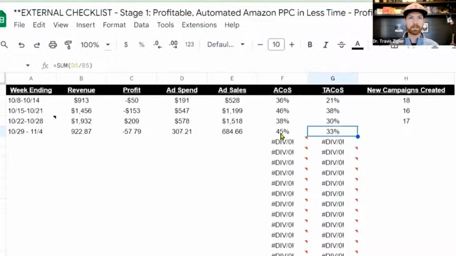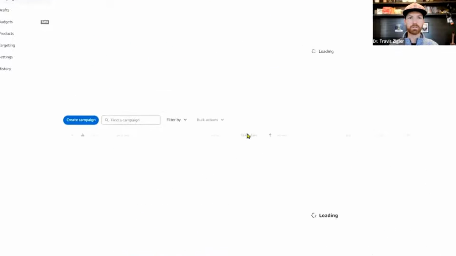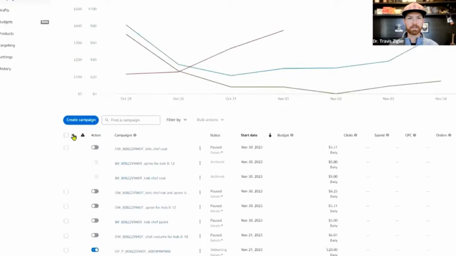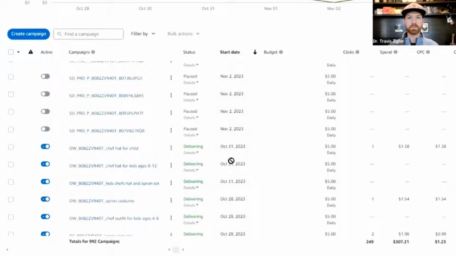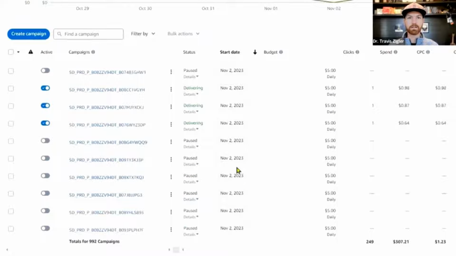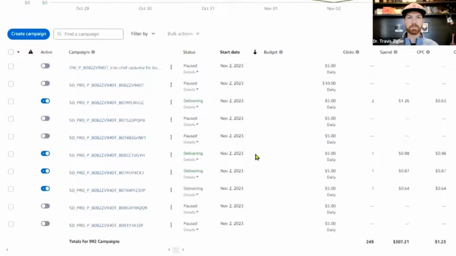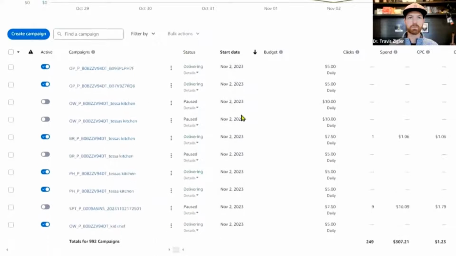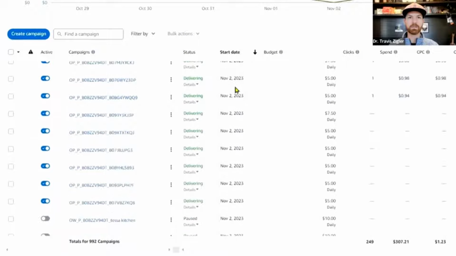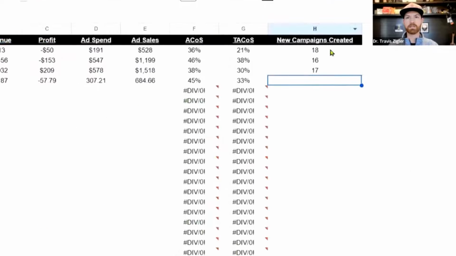So you can see it calculates our ACoS, our TACoS, and then we can go in to see how many campaigns we created. So I'll go sort it by start date, and we'll look for just the time period of that. So we're scrolled down, and I'll just manually count these. So we actually had quite a few campaigns. I didn't expect that many. So 46 campaigns created.